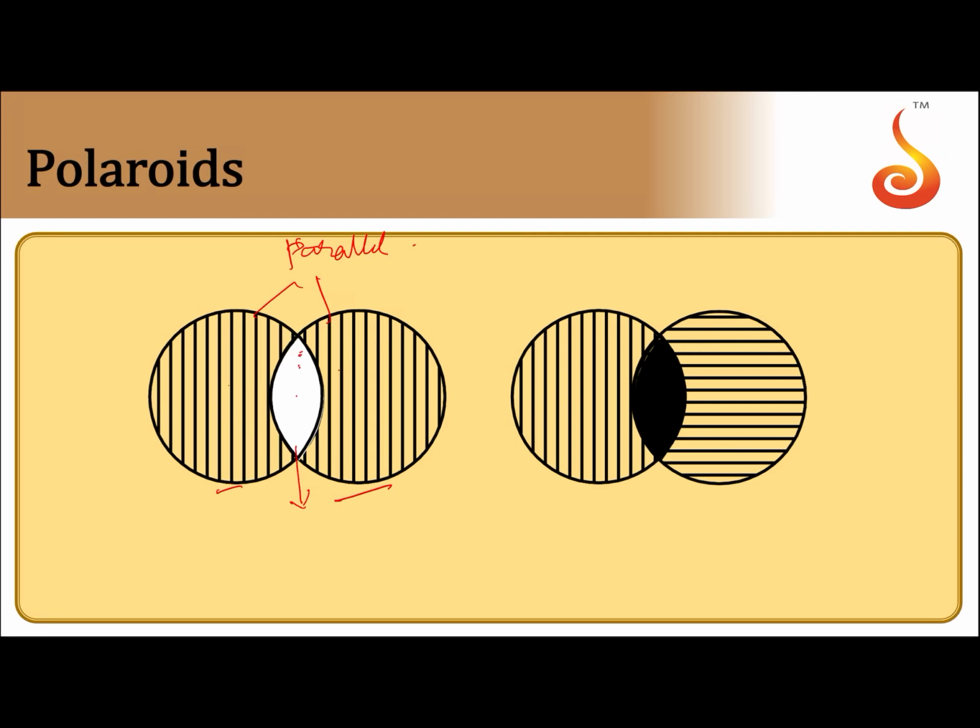When the pass axes of two polaroids are parallel, they allow the passage of light through them. Then we say the polaroids are matched polaroids. When they are matched, there will be 100% transmission.